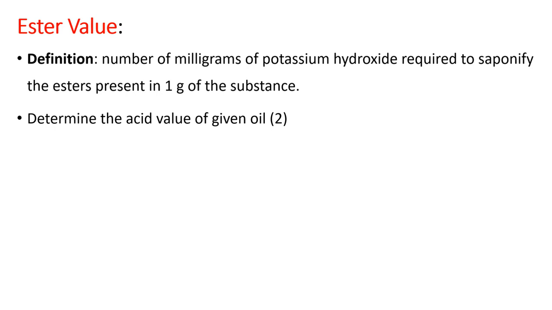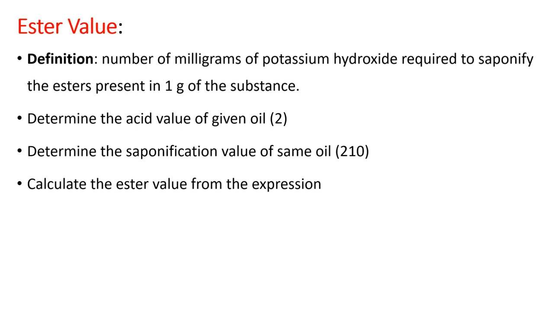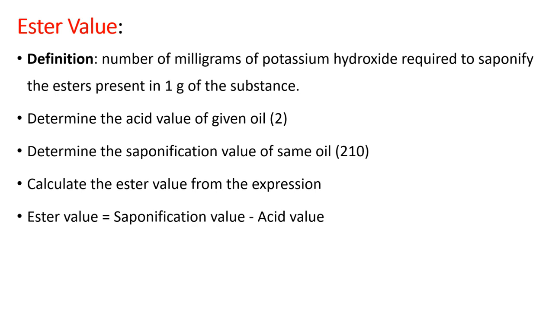Let us consider that the acid value of the given oil was found to be 2. Then determine the sap value, and if the sap value was found to be 210, in that case calculate the ester value from the formula: ester value is equal to sap value minus acid value. Here in this case it is 210 minus 2, which is 208.